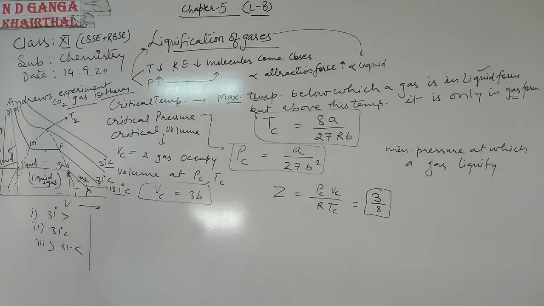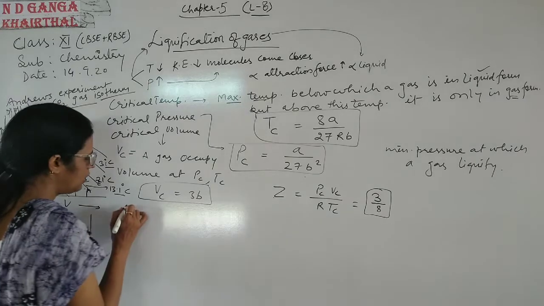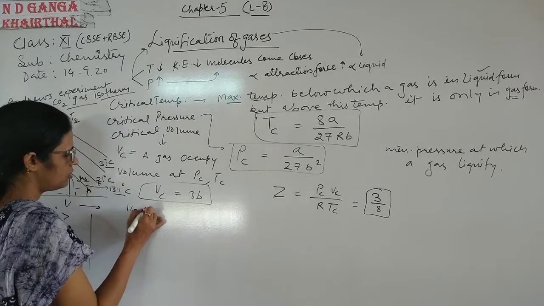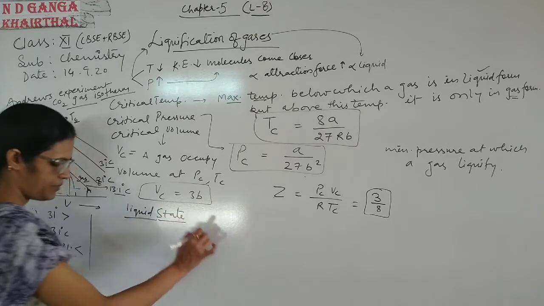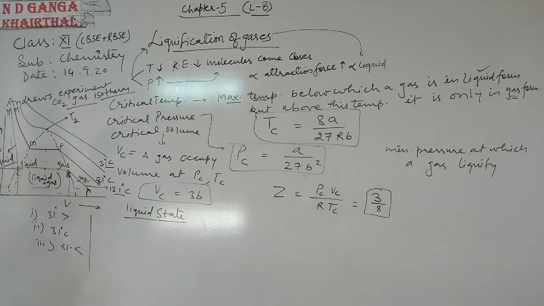Okay, now come to another topic. So we studied the gaseous properties. Now come to the liquid state. In the first chapter, we learned the difference between solid, liquid and gases.